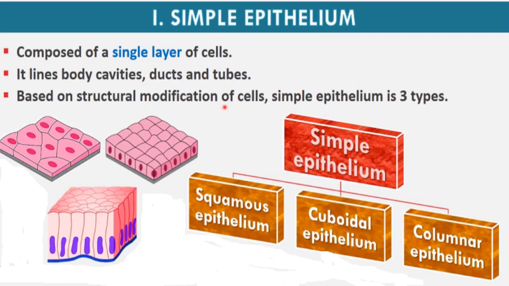Based on structural modification of cells, simple epithelial tissues are of 3 types. These 3 types of simple epithelial tissues are squamous epithelium, cuboidal epithelium, and columnar epithelium. These are the 3 types of simple epithelium, or you can say simple epithelial tissue. Now we will talk about all these types of simple epithelium. So let's start with squamous epithelium first.